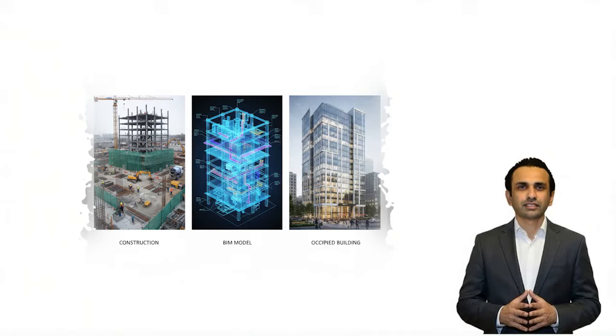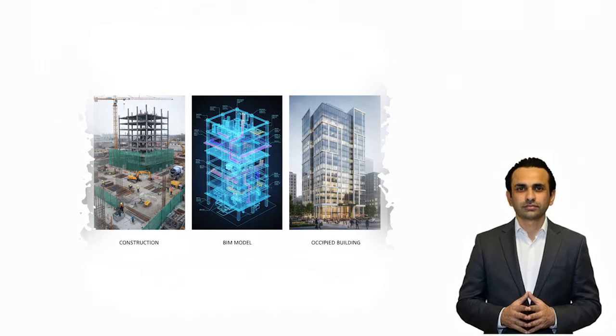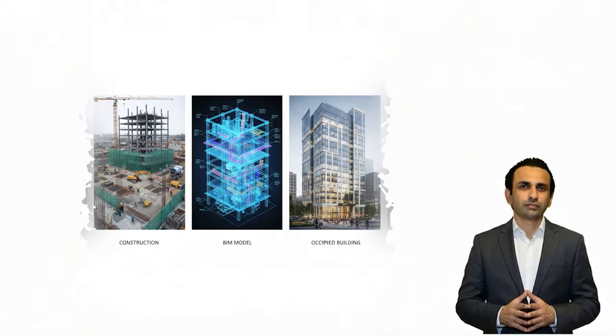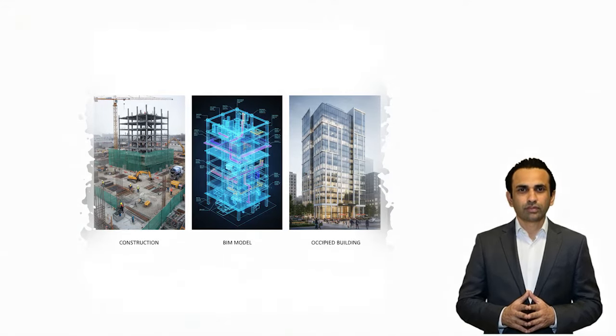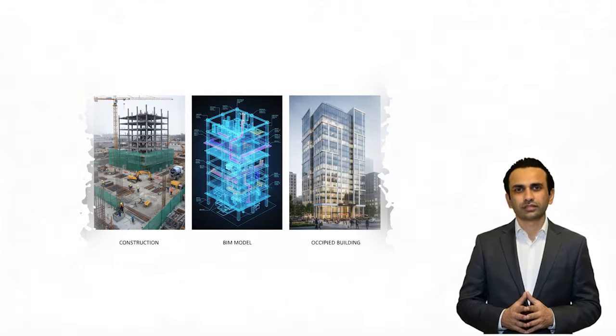Imagine managing a building where critical safety information is missing, outdated, or scattered across emails, drawings, spreadsheets, and PDFs. Now imagine the consequences if something goes wrong. A fire breaks out, emergency services arrive. But no one knows exactly how the building was designed, what materials were used, or where the critical fire safety systems are located. This is exactly the problem the golden thread in BIM is designed to solve.